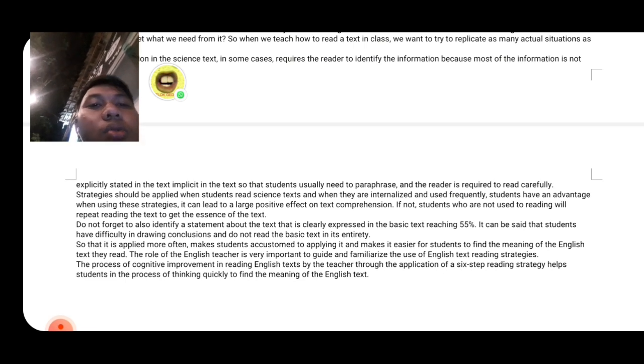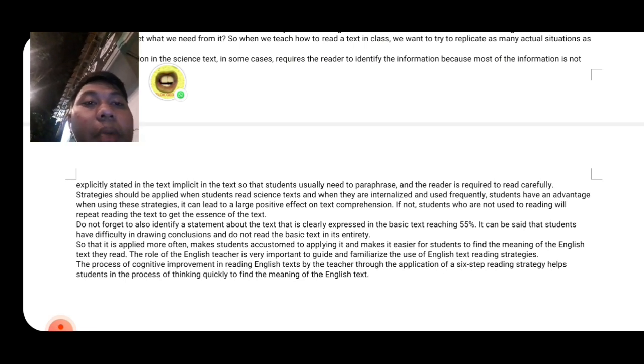Do not forget to also identify a statement about the text that is clearly expressed in the basic text reaching 55%, and then it can be said that students have difficulty in drawing conclusions and do not read the basic text in its entirety.